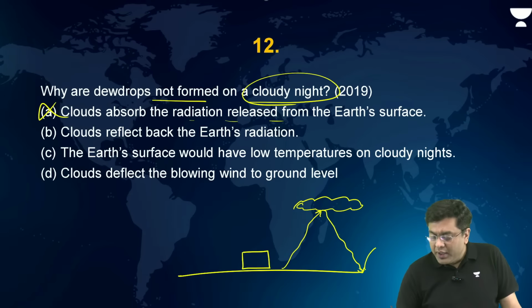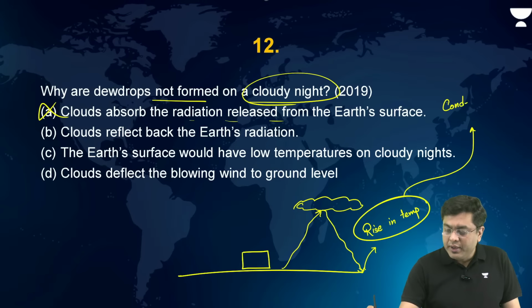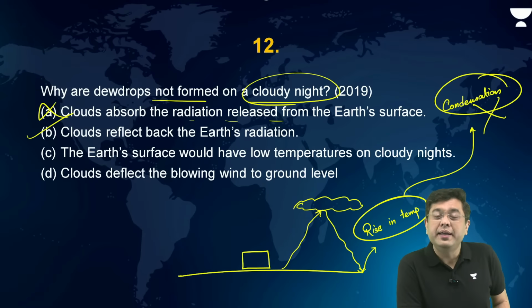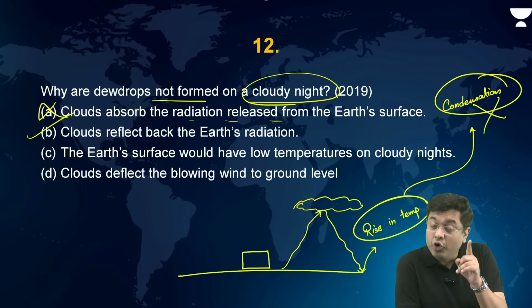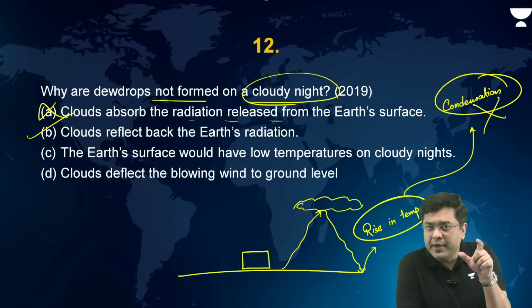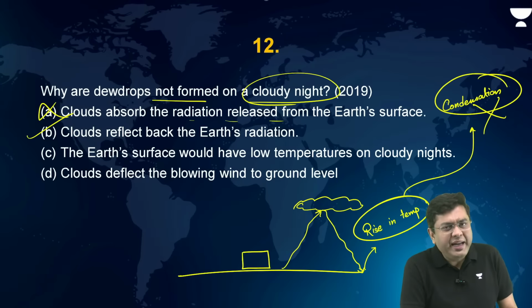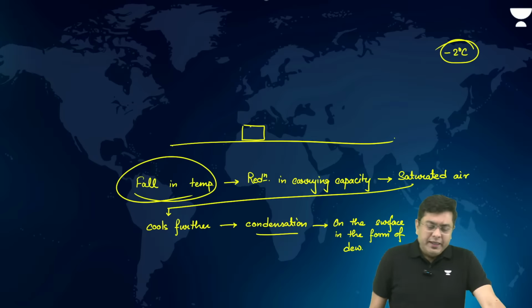And what will that lead to? Rise in temperature. Rise in temperature is antithetical, or opposite, to what leads to condensation, right? So this will never allow condensation. Condensation does not occur. Okay, so that is why the dew formation does not happen in the case of cloudy night. That is why it is also said that cloudy nights are warmer as compared to the clear sky nights, because in the case of the clear sky, you continue to lose heat endlessly and the temperature keeps on plummeting. Okay, very good. Now moving on to the next question.